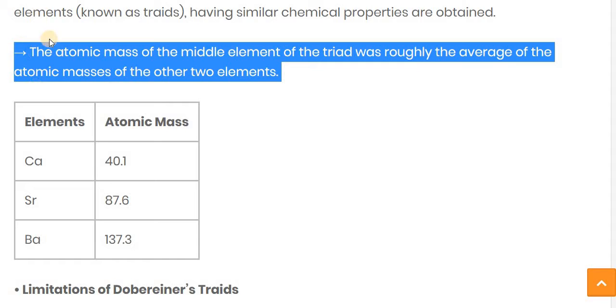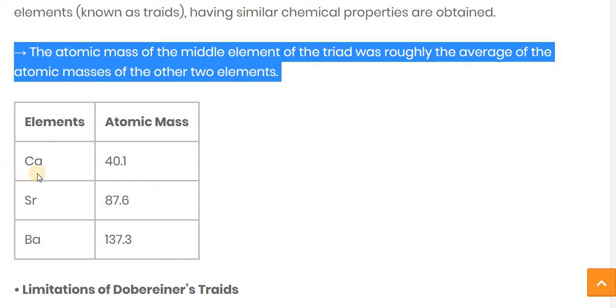Let's see one more time what Dobereiner's triads law is. According to Dobereiner's triads law, the atomic mass of the middle element of a triad was roughly the average of the atomic mass of the other elements. This middle one is Sr. Sr means strontium, and its atomic mass is 87.6.